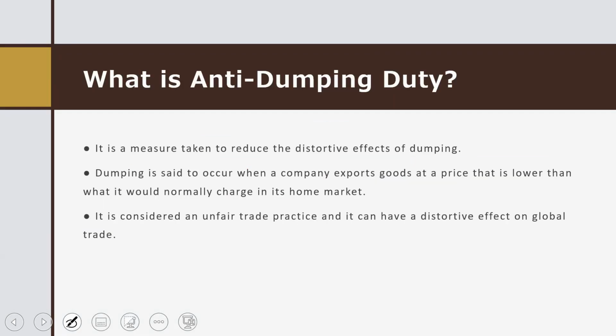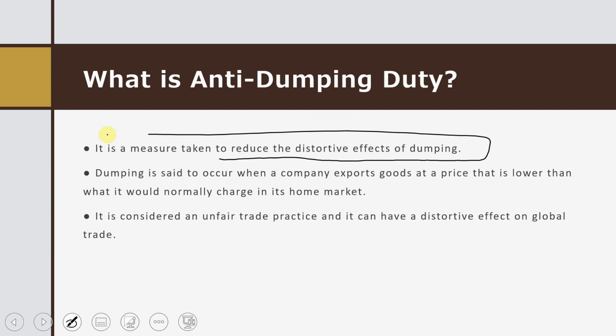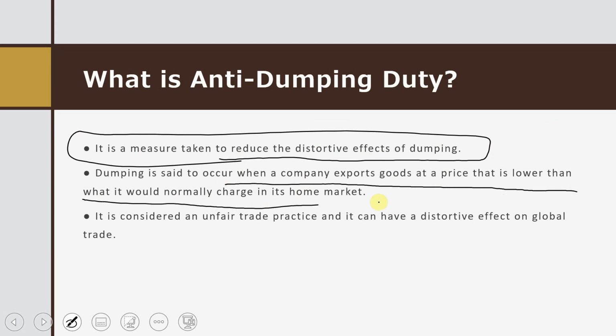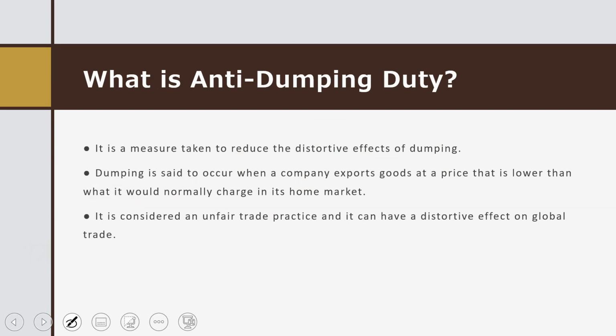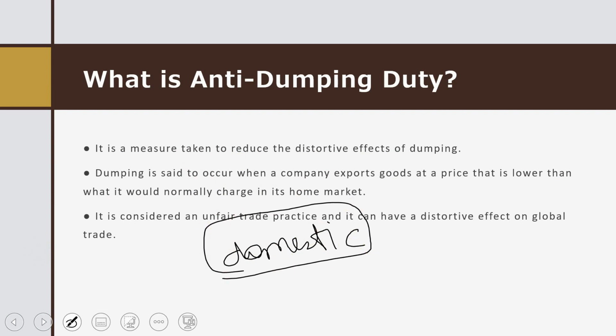Okay, so I have explained what anti-dumping duty is. It is a measure taken to reduce the distortive effects of dumping, and dumping is said to occur when a company exports goods at a price that is lower than what it would normally charge in its home market. One thing I forgot to say: I was continuously saying domestic market price, when the import price is lesser than the domestic market price.